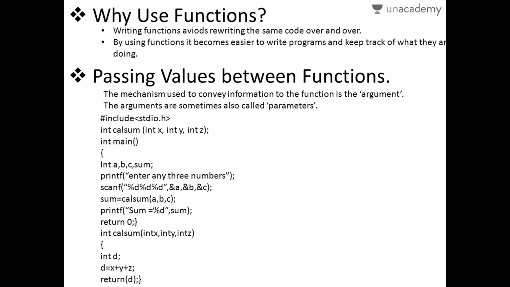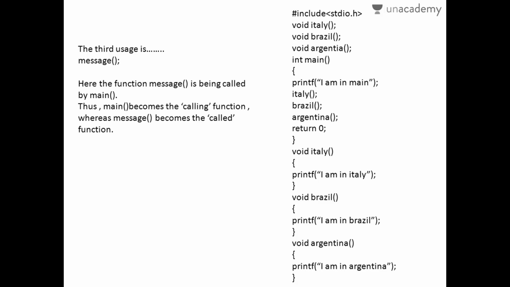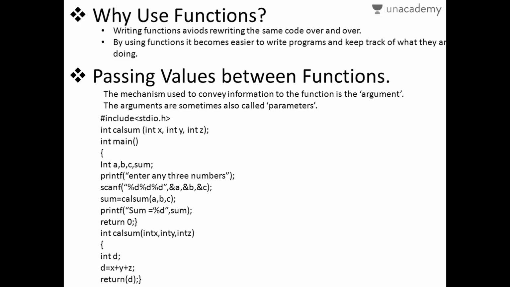Here, why do we have to use a function? As we have seen previously, we need not write the same code so many times. For example, here I wrote all these three things. These three functions could be written three individual times, as I said here, but basically we can use the same function any number of times. That helps us reduce the code that we write in the program.